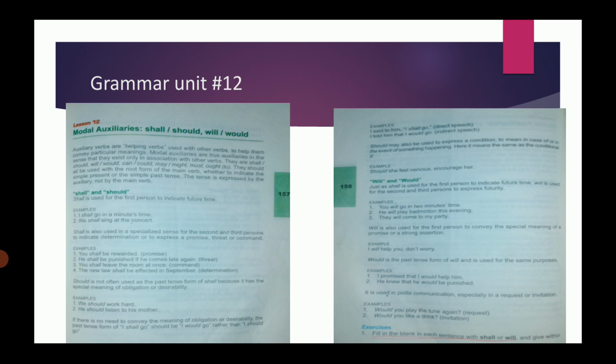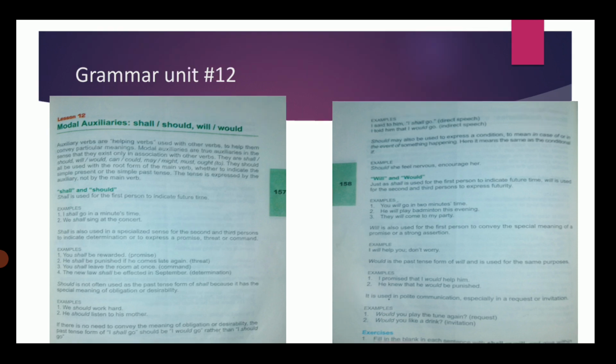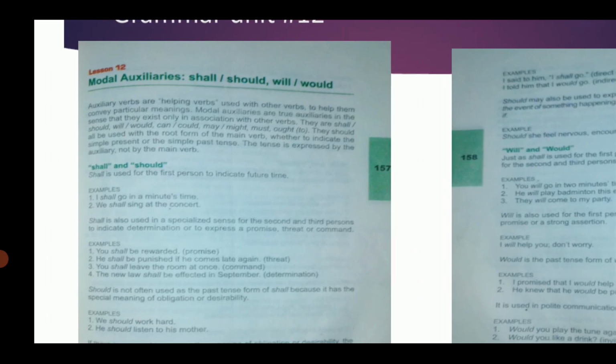In the previous lecture we had studied what modal auxiliaries are, their importance, and their function in a particular sentence. In this chapter we had discussed four modal auxiliaries: shall, should, will and would. We use shall to indicate futurity for the first person.